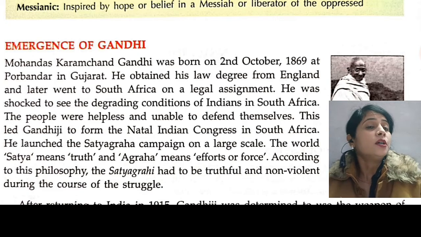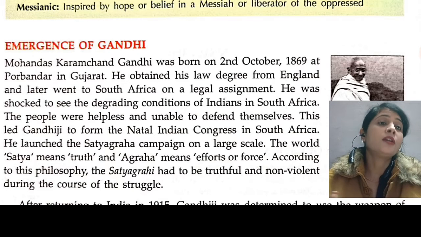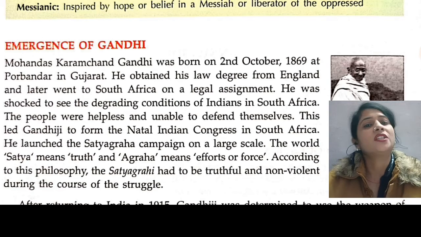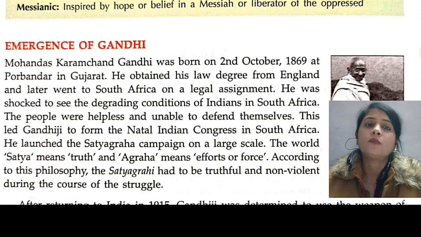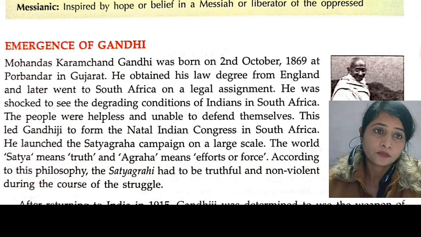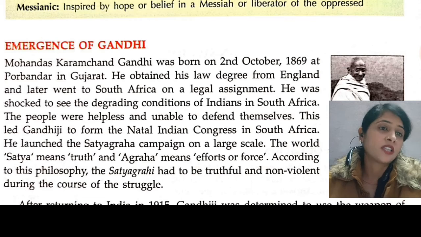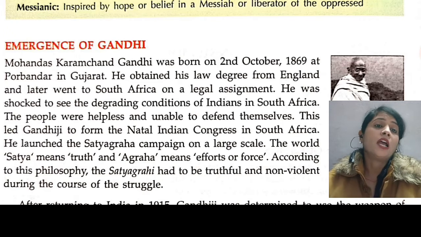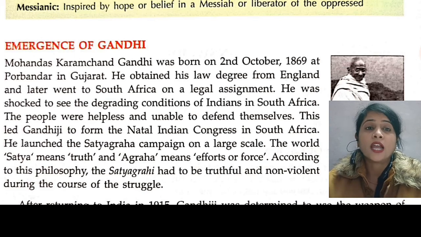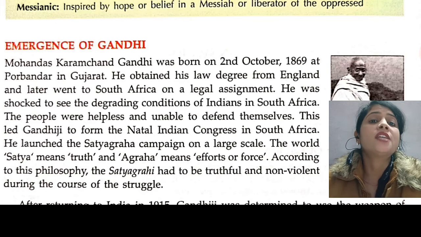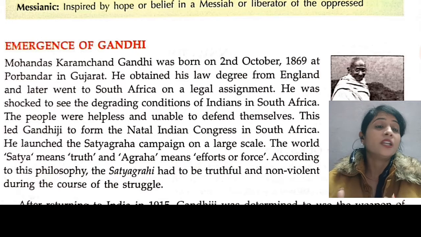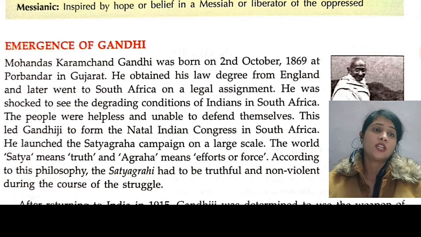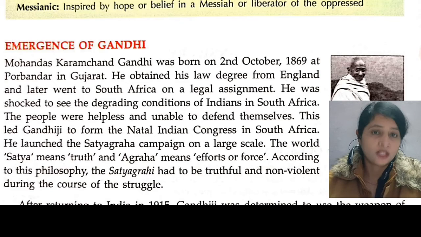So doing the effort for the truth is called Satyagraha, and those who take part in Satyagraha are called Satyagrahis. The path of the Satyagrahis is truthful and non-violent. They do not use any kind of violence in their work. They do the struggle, but in a truthful and non-violent manner. This is called Satyagraha.